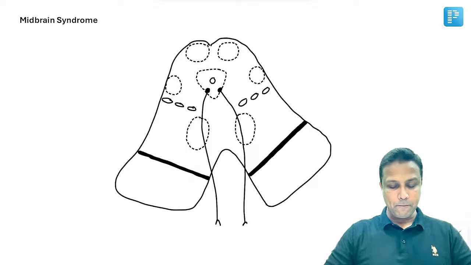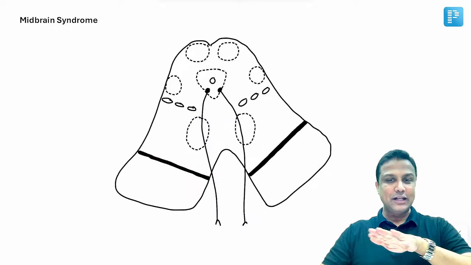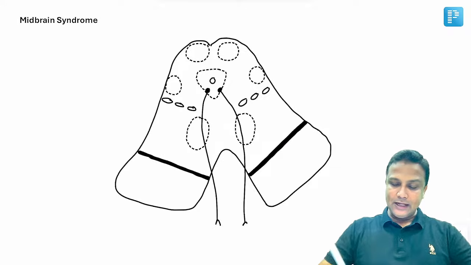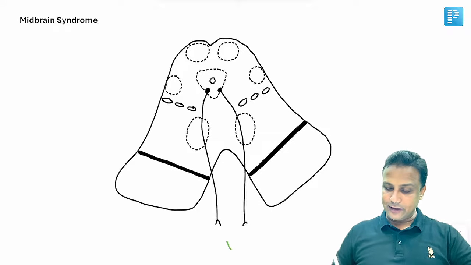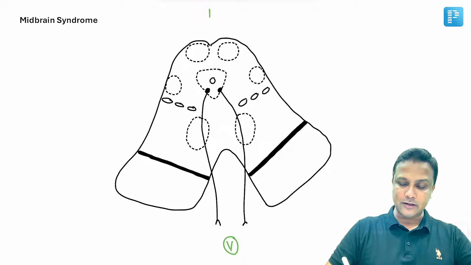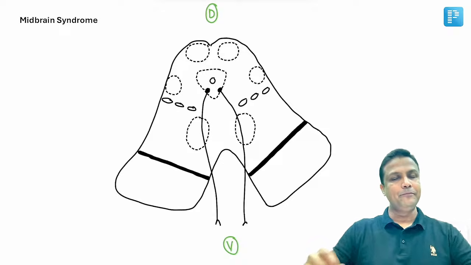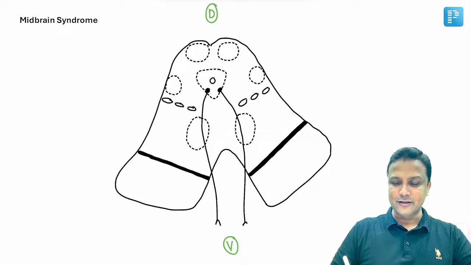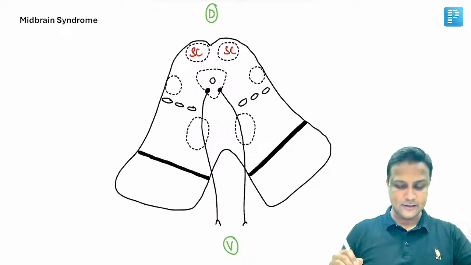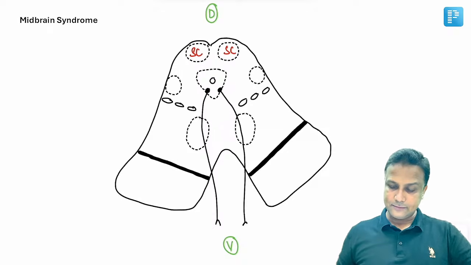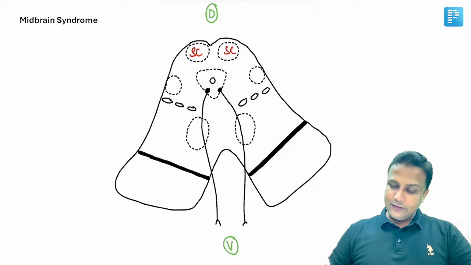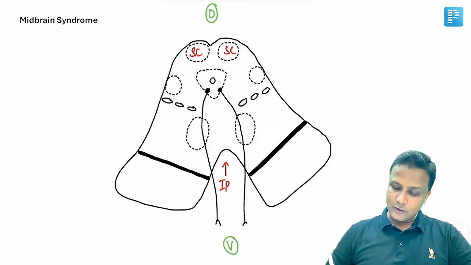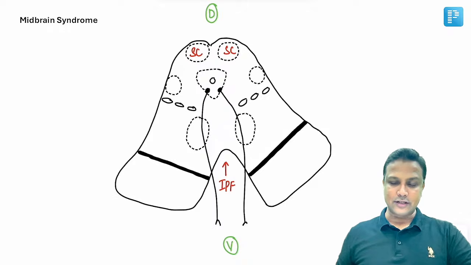चलिए आगे बढ़ते हैं. Now we are able to see the transverse section of the midbrain here. In the transverse section of the midbrain, this is the ventral aspect and this is the dorsal aspect. और अभी मैंने आपको बताया था, dorsal aspect behind the midbrain there will be corpora quadrigemina. So for example, we have taken a section at the level of the superior colliculus. Now, what do you have in the front here? There is a depression here, a fossa, and that fossa will be the interpeduncular fossa. इसको हम interpeduncular fossa कहते हैं.